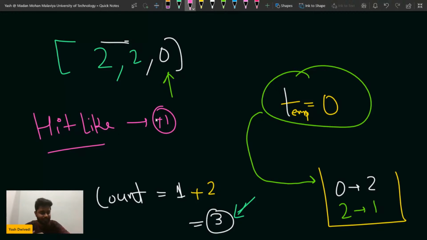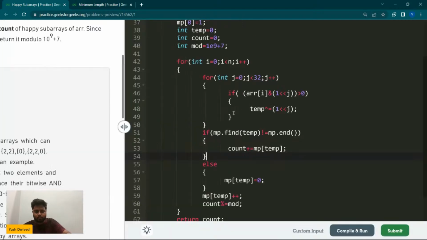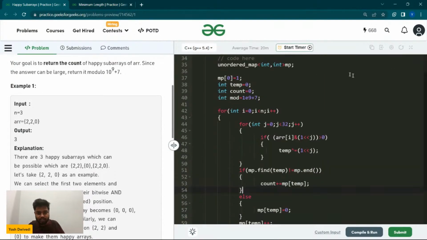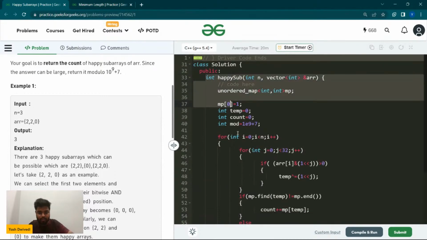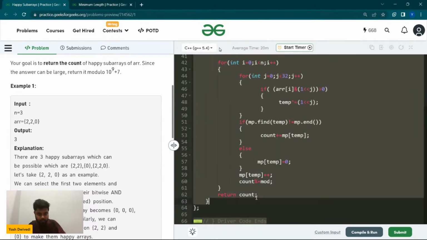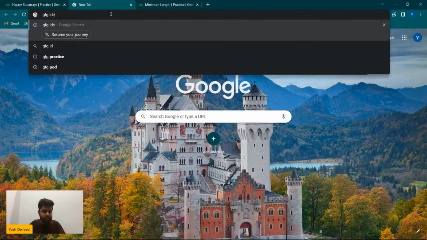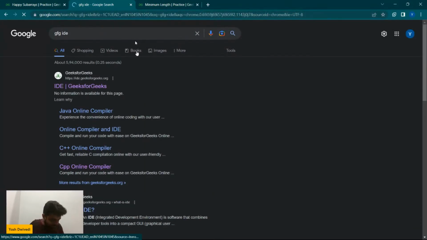I know you are running out of time, so I will try to wrap up the last question quickly. But this is the code for this particular problem. If you want, I can generate the link for this code on GFG and share it with you. Just give me a second. So I'll just do a Control C, and I'll open GFG IDE right here. I hope that Sumit was also clear. Okay, very good.